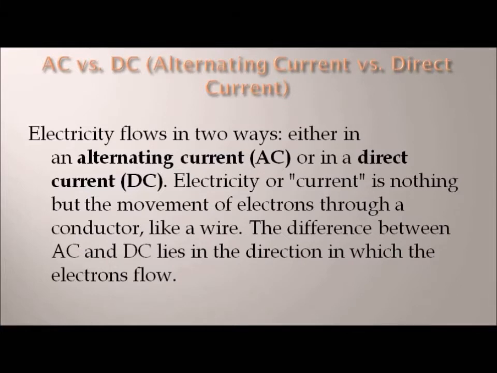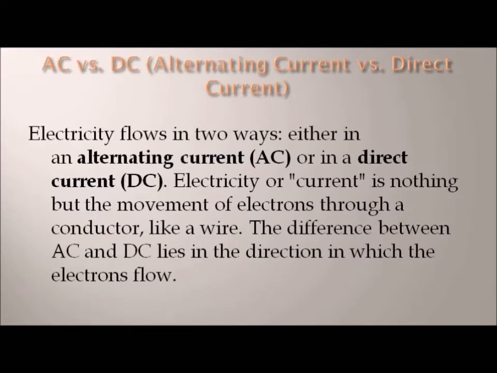In this video, we are going to discuss AC and DC, which is alternating current versus direct current. Electricity flows in two ways, either in alternating current or in direct current. Electricity or current is nothing but the movement of electrons through a conductor like a wire.